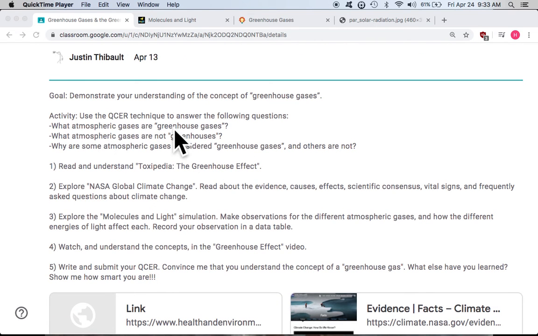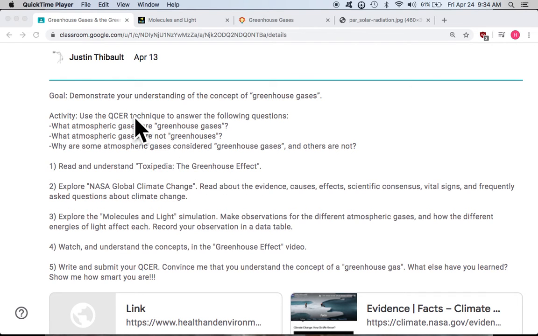What atmospheric gases are greenhouse gases? There's a typo too, sorry about that. What atmospheric gases are not, it should say greenhouse gases. And then finally, why are some atmospheric gases considered greenhouse gases and others are not? So instead of one question for this, we kind of have three all combined together. So I wouldn't stress that too hard as long as we answer all this stuff in some way.